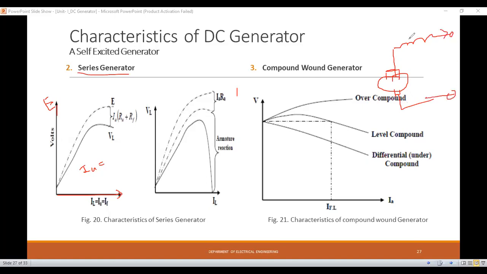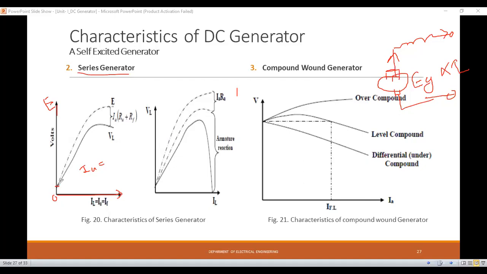this IL, IF and ISC or IF, it is same in both the cases. So EG is directly proportional to I. That is, I is nothing but IL, either it may be armature current IA or it may be field current IF. That means all currents are the same. Okay, so these characteristics will be like this. See, again, this curve will be starting from this point.